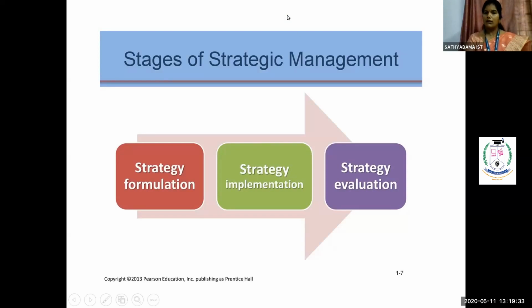So once the policies have been framed, the very next stage is to evaluate your strategies. The evaluation part represents how far it is going to be running for the coming years. So whether this type of strategies can be implemented, or else where we have to change our strategies. So what we will see in your unit number 5 is called strategy evaluation. So for today's class, we are just going to enter only the green box called strategy implementation.